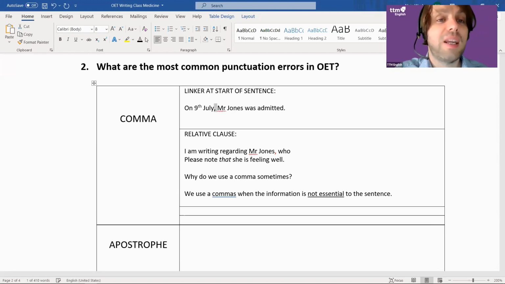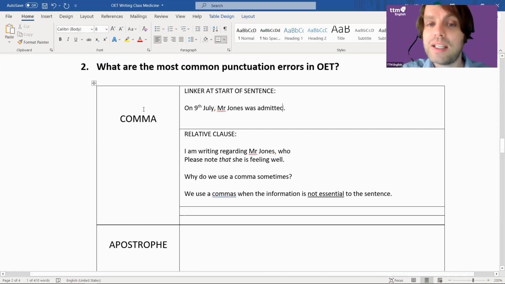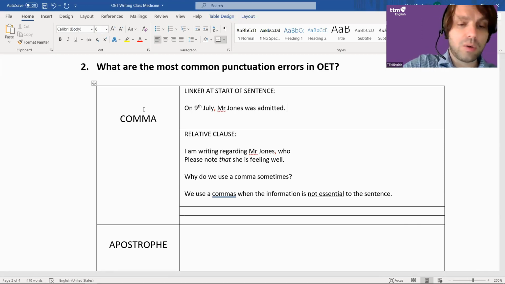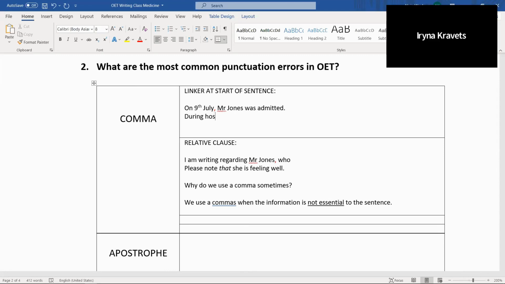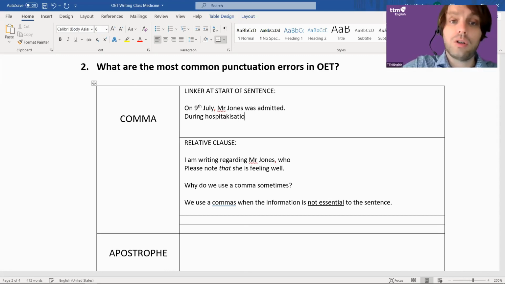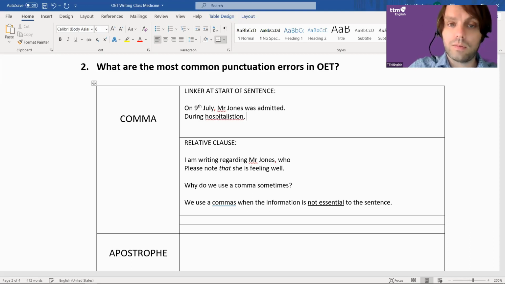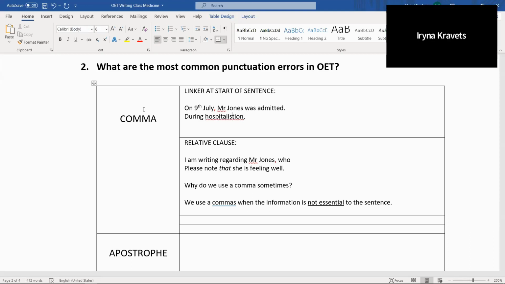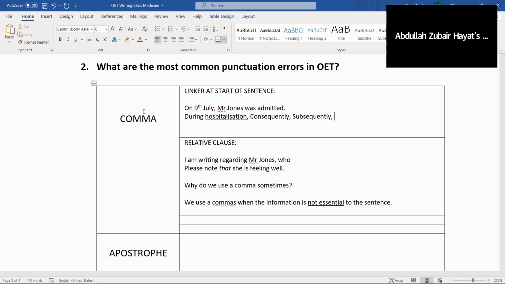But this is what I was saying before we started. I think you guys just forget, don't you? But let's think about the linkers where you need to use this. So you would say on 9th of July, you might say during hospitalization. Do I need a comma now? Yes. Give me another example of something where I need a comma like that. Consequently, subsequently, however, therefore.